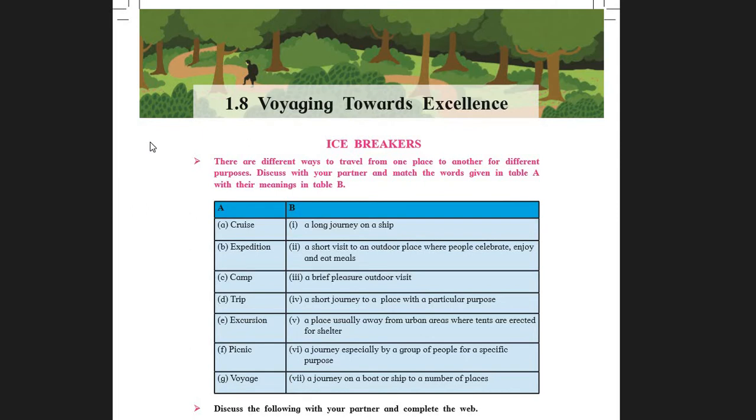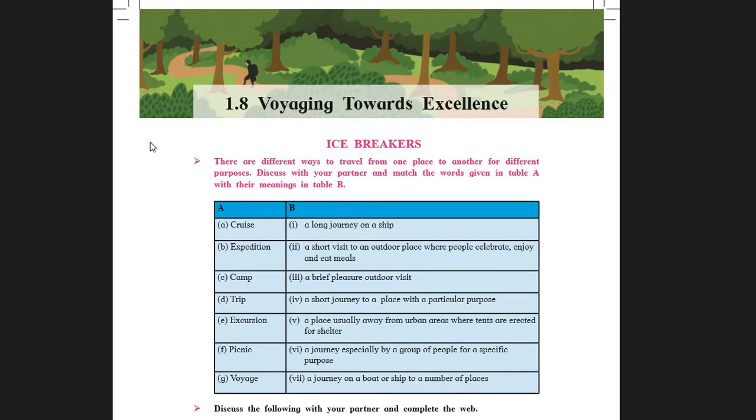On your screen you could see some icebreakers. So students, here we take a start with those icebreakers. There are different ways to travel from one place to another for different purposes. Discuss with your partner and match the words given in table A with their meaning in table B.